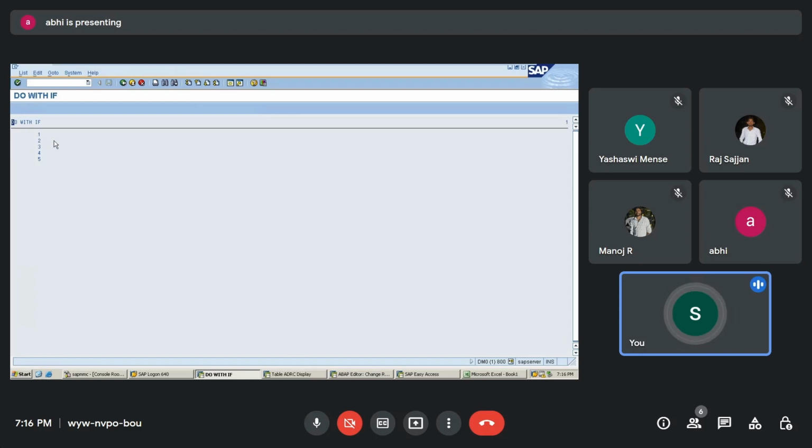2 equal to 5? No. Increment. 3 equal to 5? No. Increment. 4 equal to 5? No. 5 equal to 5? Yes. So come out of the loop. There we are using exit. So here